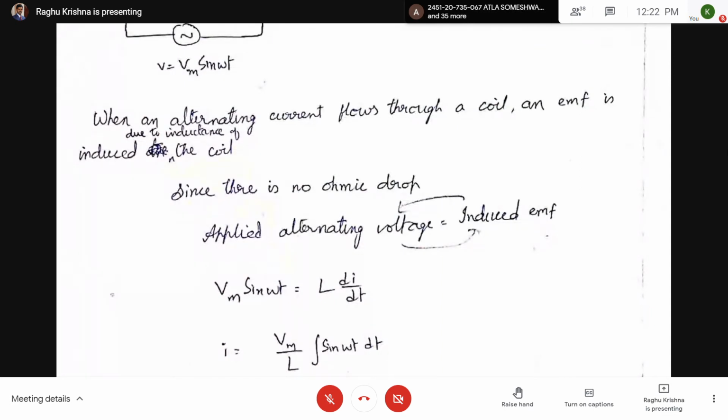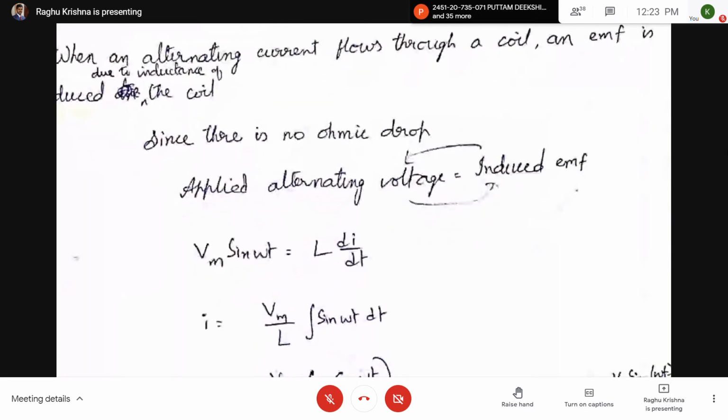For direct current, induced EMF will be 0. Only for alternating current, as the current is changing, will you have di by dt. Right. So applied voltage is equal to induced EMF, and induced EMF is given by L di by dt. This is very important.